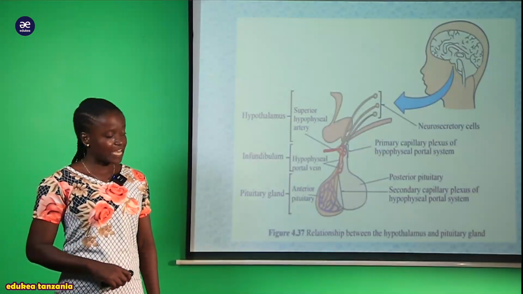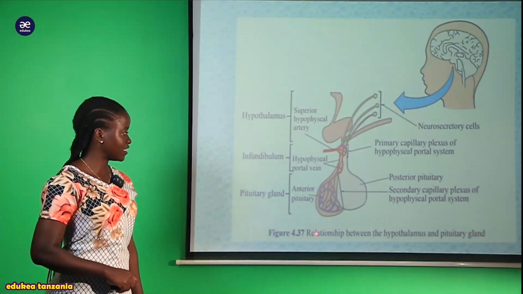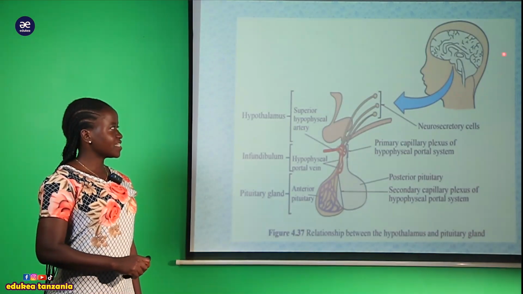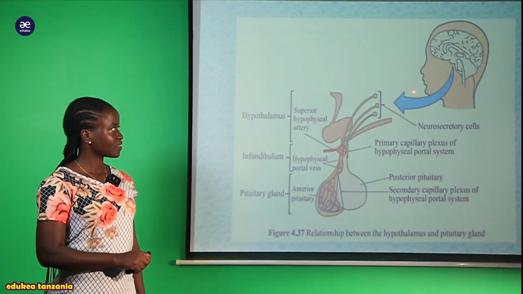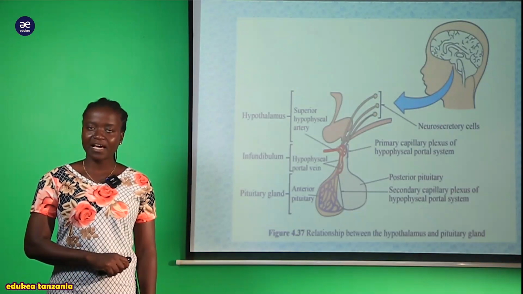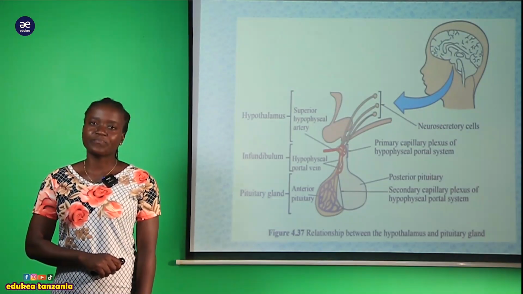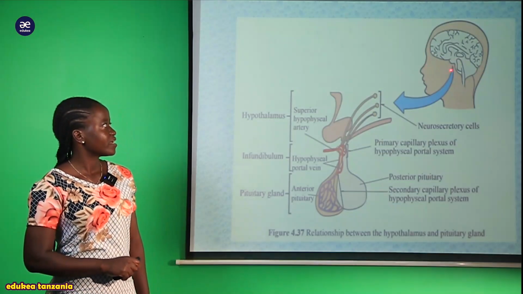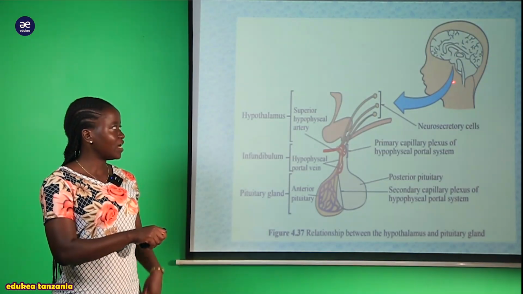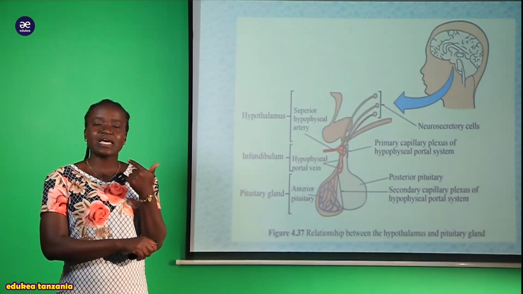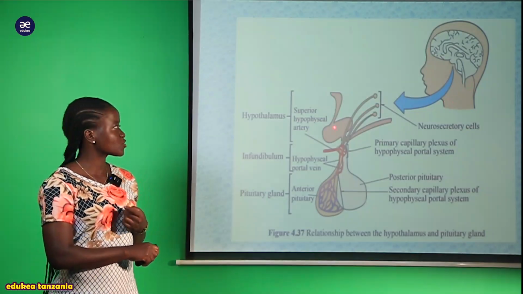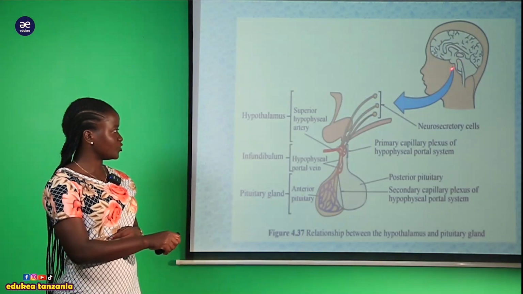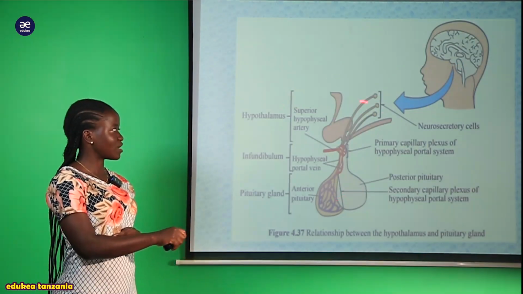So this one is figure 4.37, which shows the relationship between the hypothalamus and the pituitary gland. Now this one is our brain. The hypothalamus, remember, is a part of the brain. Beneath the hypothalamus there is a part called the pituitary gland. Here you can see the hypothalamus, which is part of the brain.